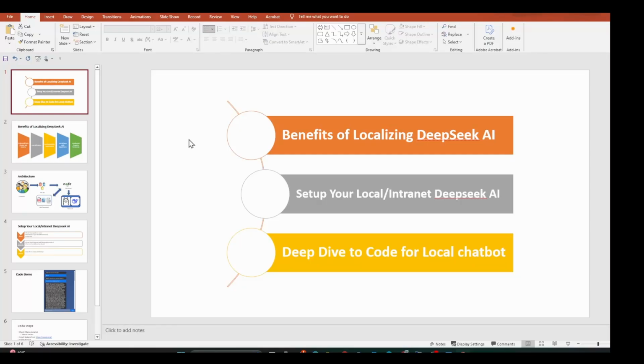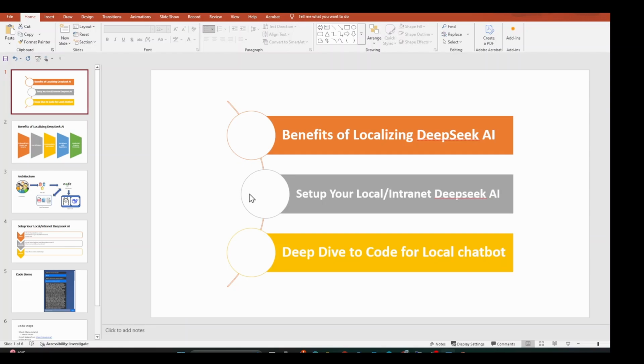Hello everyone. Today I want to discuss why localizing DeepSeek AI is a strategic move for small to large companies, and how private AI models can enhance business value while maintaining control over AI initiatives. First, we will discuss the core benefits of localizing DeepSeek AI, covering important aspects like security, compliance, cost, and